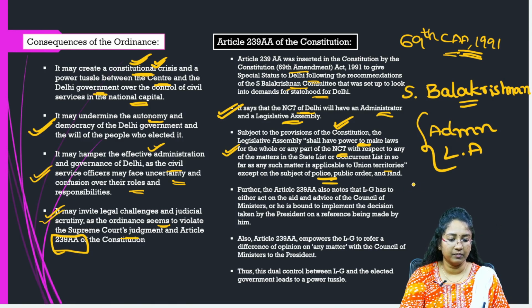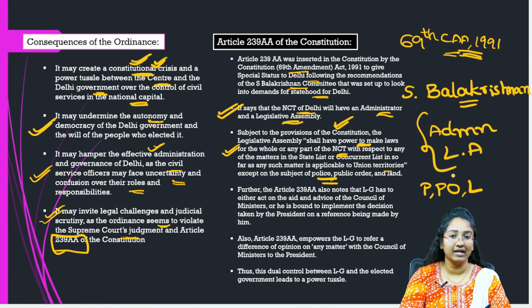So except these three, on the remaining items in the state list or in the concurrent list, the legislative assembly can make laws for the whole or any part of NCT. If we take the NCT of Delhi, for entire Delhi or for a particular part of Delhi, except police, public order